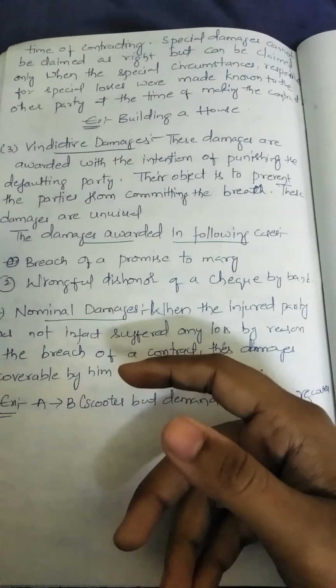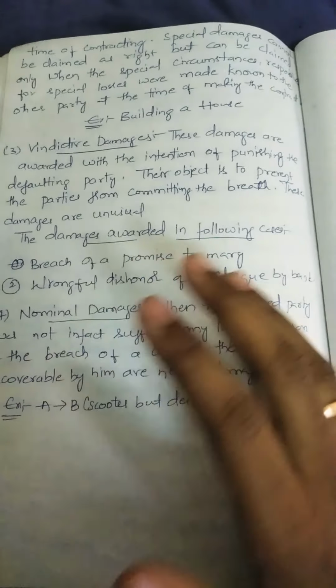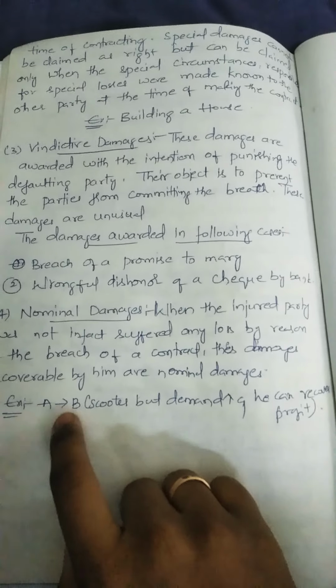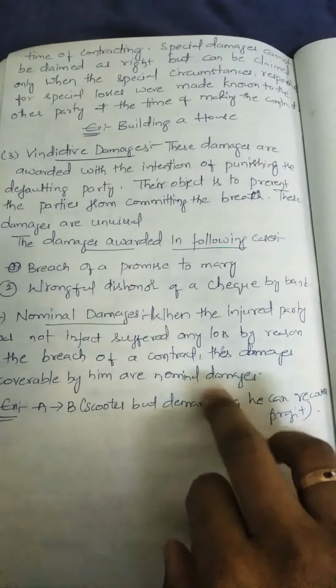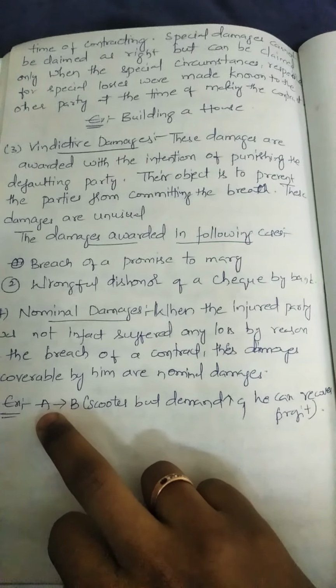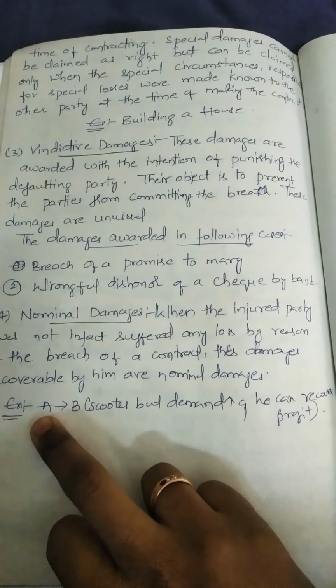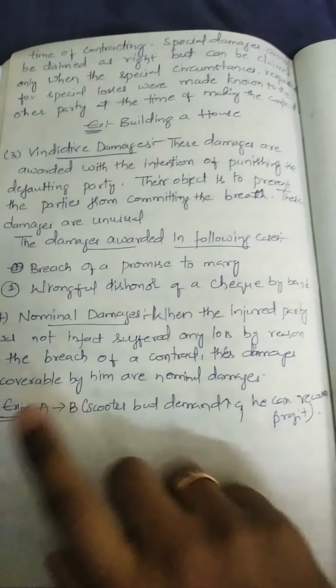Whatever damages of profit he lost, that profit he can claim from B. Why is this happening? Even though he is getting profit, he can claim the damages. If the demand comes down, he will suffer loss, right? So in that condition he will suffer loss. Here the demand is increasing, that's why there is no loss to him, yet he can claim the damages. So these are the types of the damages.